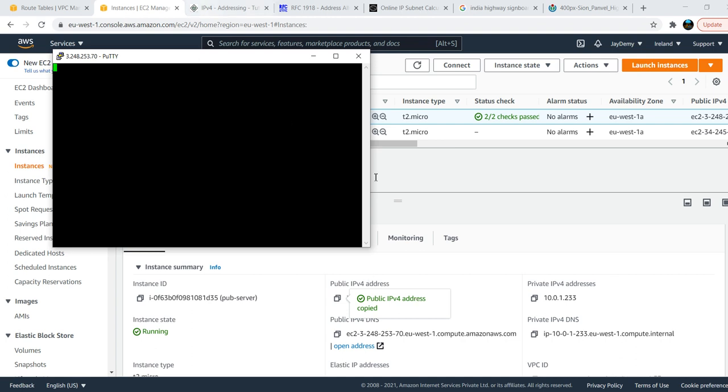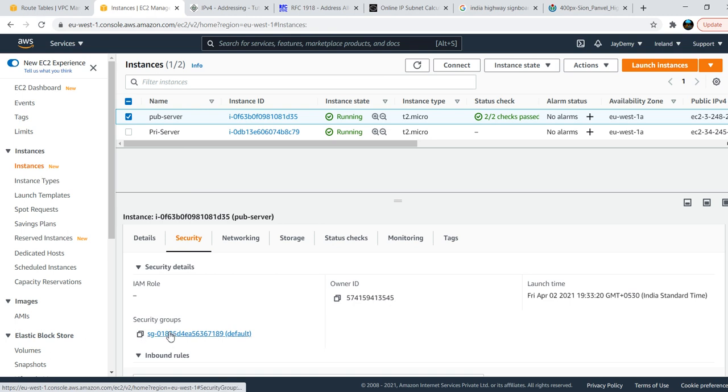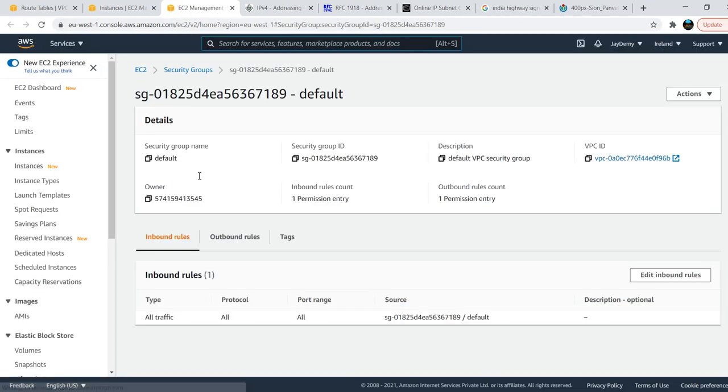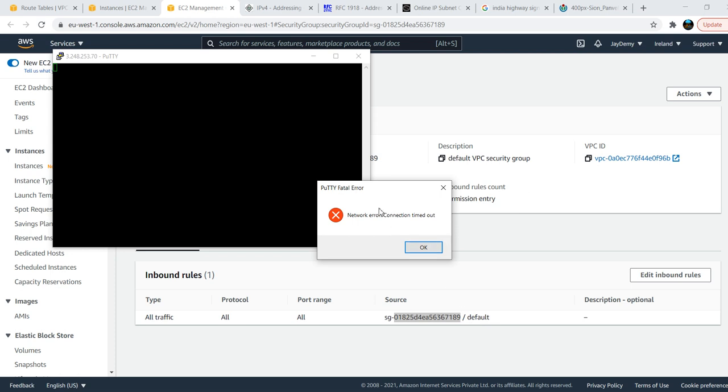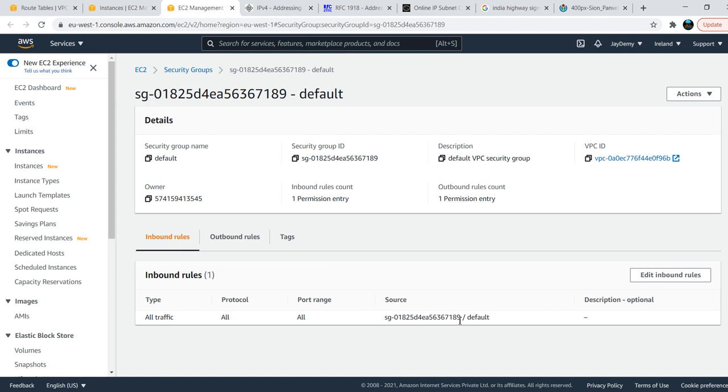Okay, it won't connect because there is some issue with the security group, which is the default security group that was created. You just click on the security group and you will be able to see the rules. Inbound traffic, we are allowing all the traffic from the security group ID. It is again pointing to the same security group ID, so it is allowing traffic only from this security group.